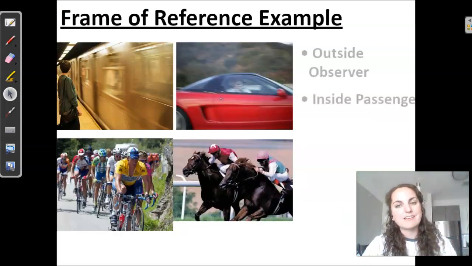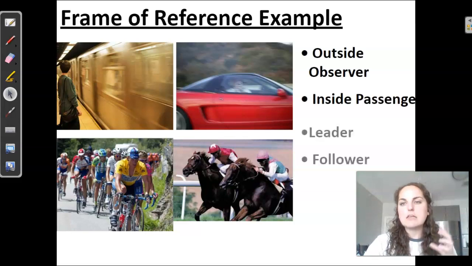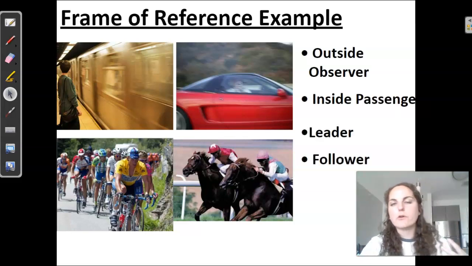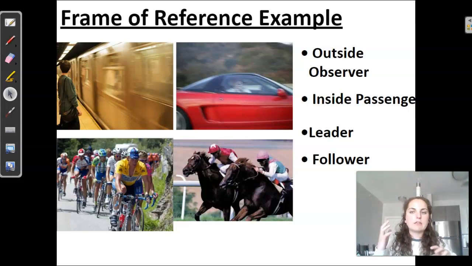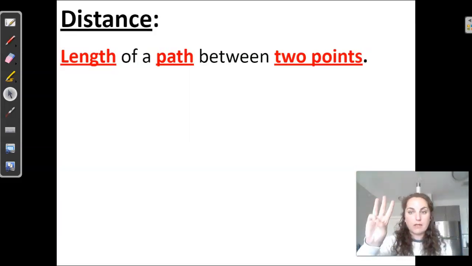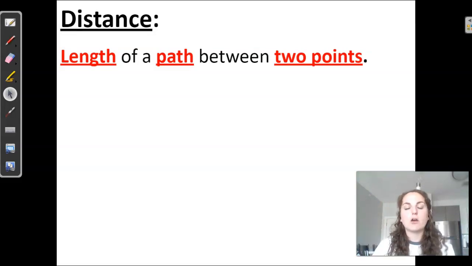And what we mean by that is like the outside observer frame, the inside passenger frame, a leader or a follower frame. Again, the description of how a car might move is going to be different for someone sitting inside the car compared to someone sitting outside of the car and seeing it pass them. It doesn't mean that the description of the motion is wrong. It just means it's different for each observer. So again, we're talking about three main characteristics of motion: distance, direction, all that stuff. And then we also have to keep in mind the frame of reference.